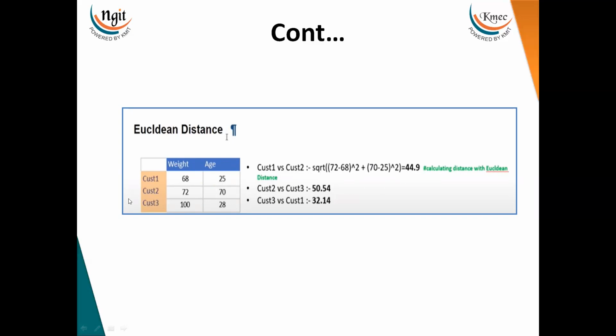In the same way, we'll find the distance between customer 2 and customer 3, and between customer 3 and customer 1. Where we have the least distance, the less distance is between customer 3 and customer 1. It means customer 1 is similar to customer 3. So we can say customer 1 is more similar to customer 3 than customer 2. In that way, we find the Euclidean distance and form the clusters. Customer 1 and customer 3 belong to one cluster, and customer 2 belongs to another cluster. This is how the k-means algorithm works using Euclidean distance.